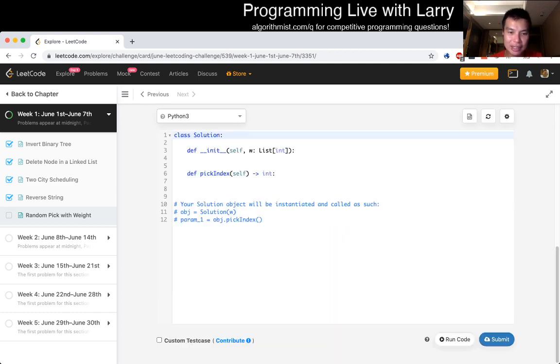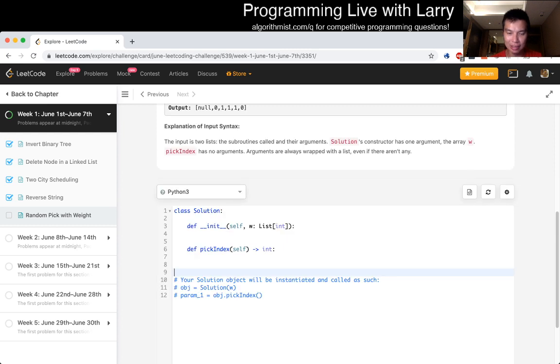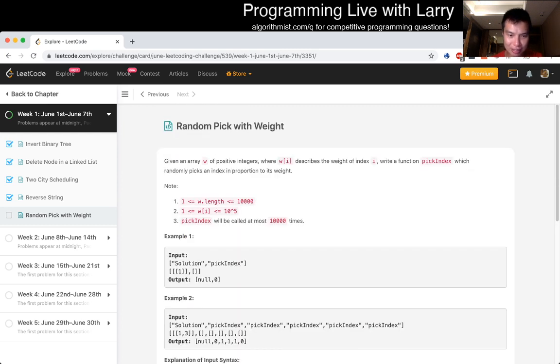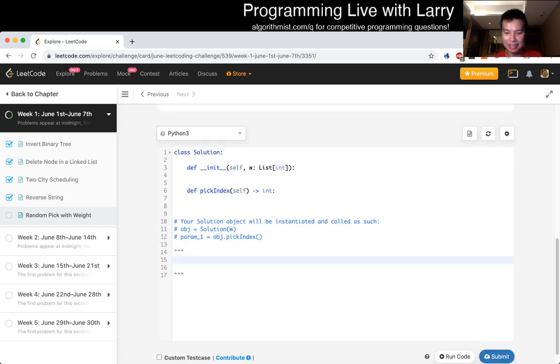Because the idea behind this is, let's say you have some weights. Okay, well, this weight is useless, but let's just say Larry-generated numbers, something like this, right? Not even that random enough, but now you do the prefix sum, 16, 31. Now you pick a random number.